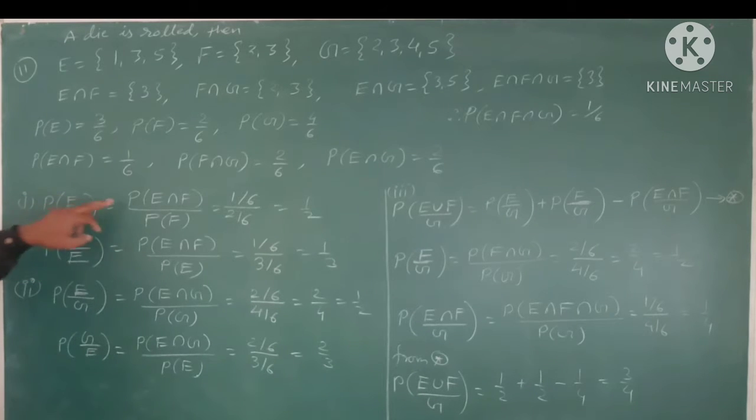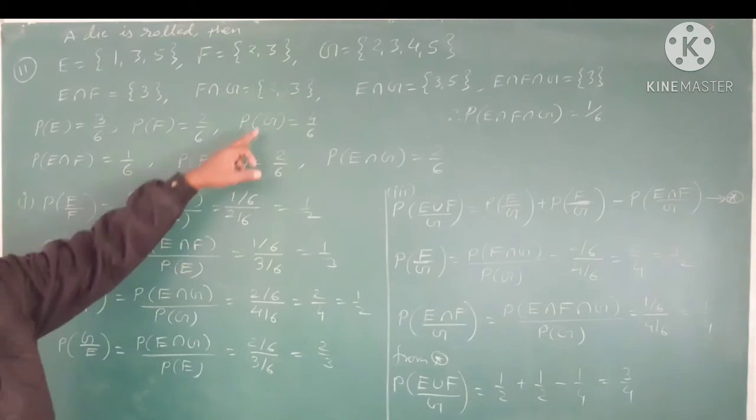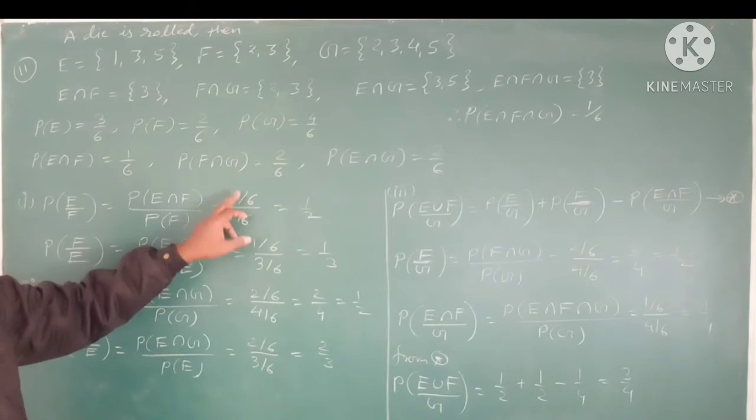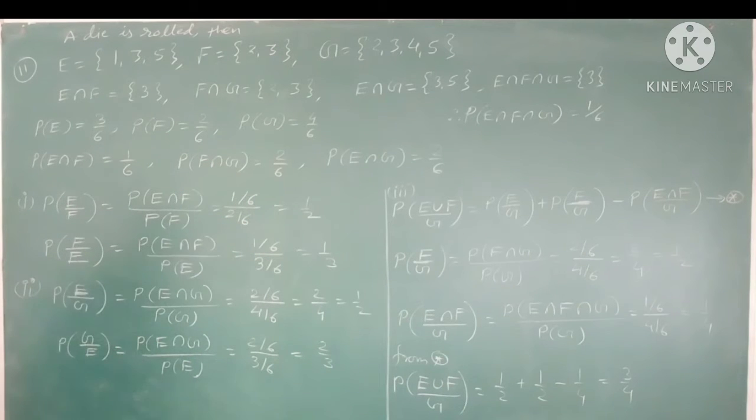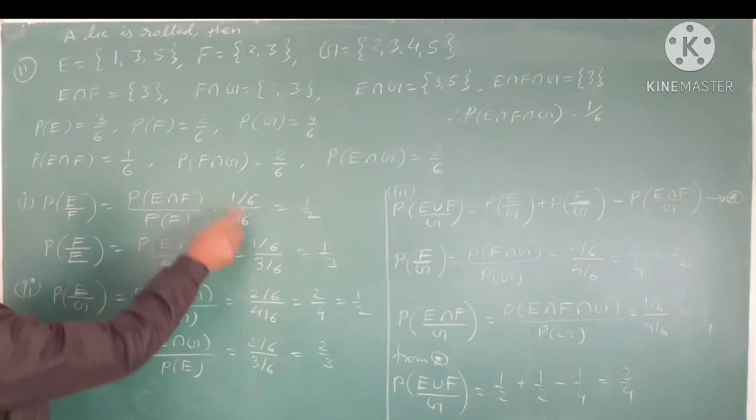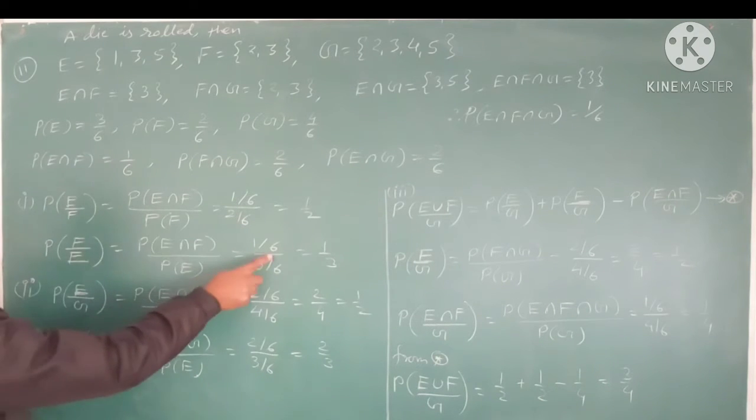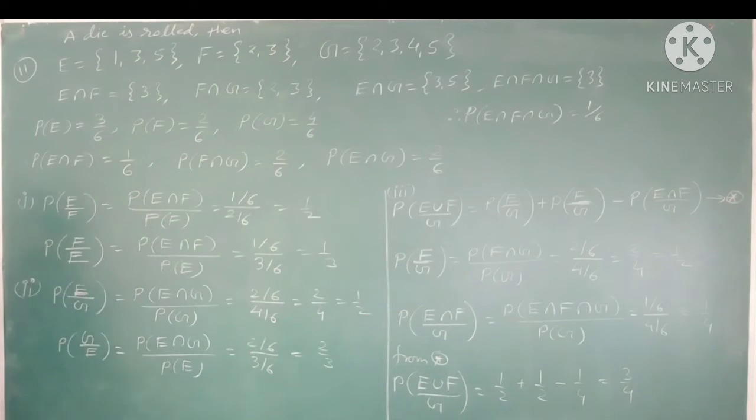So probability E intersection F in the numerator, divided by P of F. So E intersection F is only 1 by 6, and P of F is only 2 by 6. So 6 cancels out, only 1 by 2, this is the answer. Now F upon E, so once again intersection in the numerator, divided by P of E. So the intersection is the same, 1 by 6, and P of E is 3 by 6. So 6 cancels out, only 1 by 3.